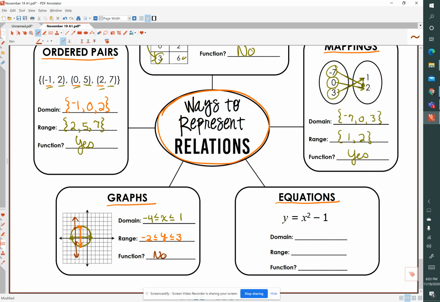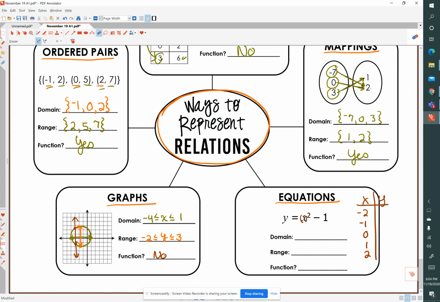And finally, we can represent relations as equations. And when we have y equals x squared minus 1, if we were to graph this, and let's say we made a table of values, and we substituted some x values. So if we substituted -2, -1, 0, 1, and 2. So we would have -2 squared, that would be 4. -1, oh, I'm sorry, I forgot to do my -1.